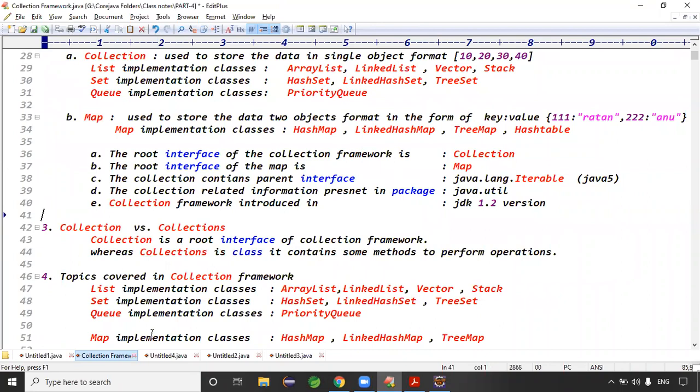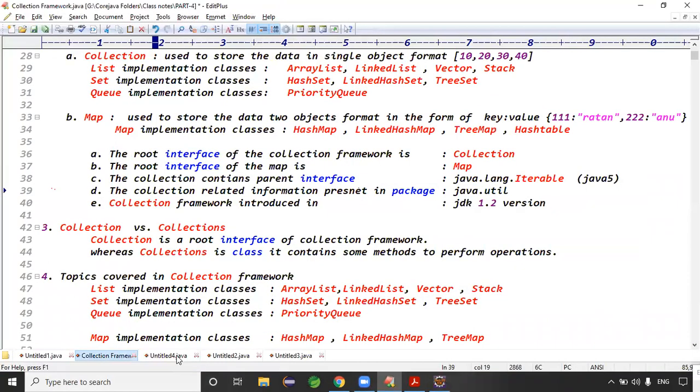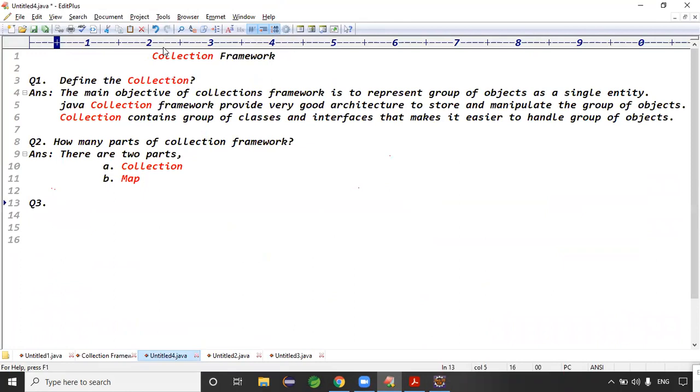Okay. What is the root interface of the collection? Can you please tell me the questions here? You need to frame some questions. How many parts of the collection framework? There are two parts, right? What are the advantages of the collection framework? This is like define the collection, or advantages of the collection. Advantages and characteristics of the collections.